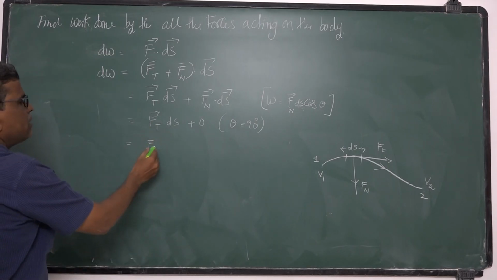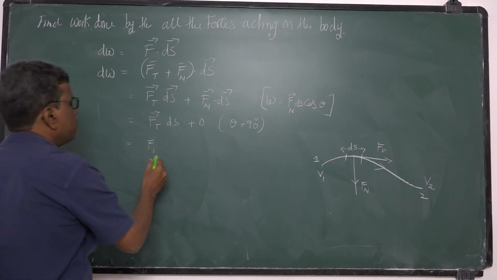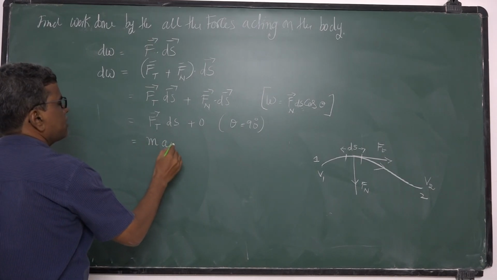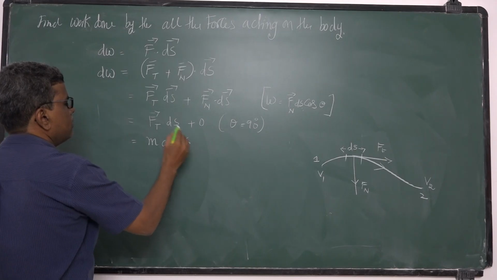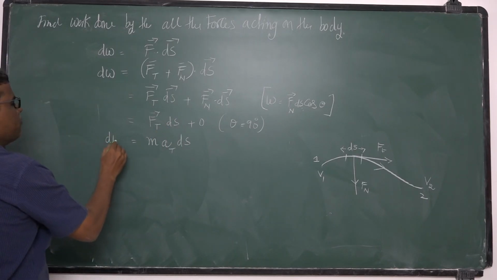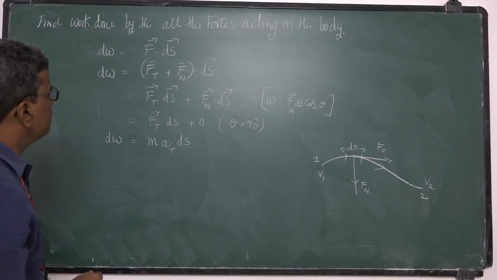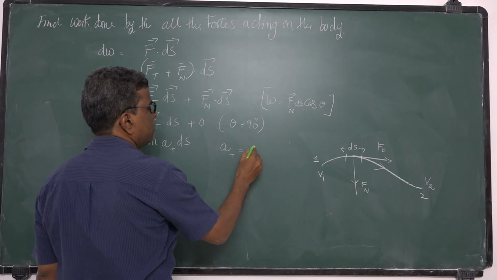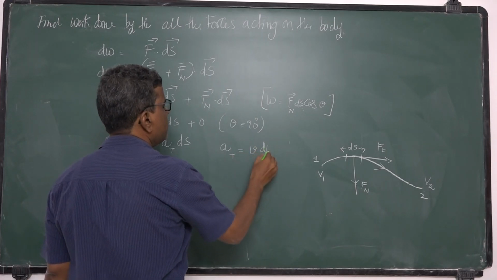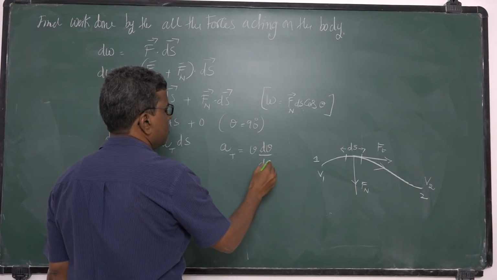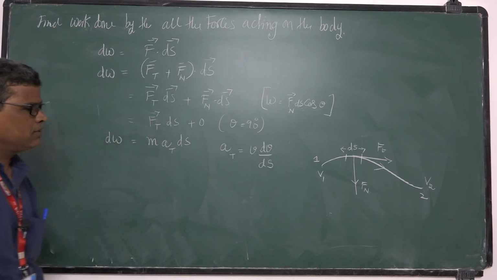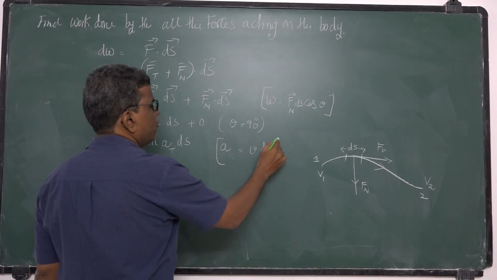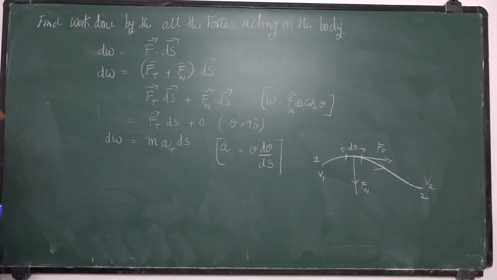And this tangential force I can write as m a, tangential acceleration, into ds. Okay, so that is dW. So this tangential acceleration we can write as v into dv by ds.